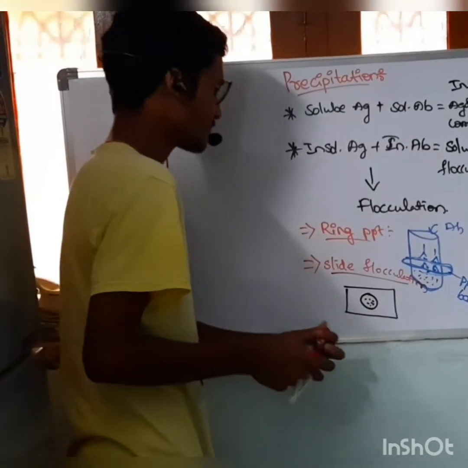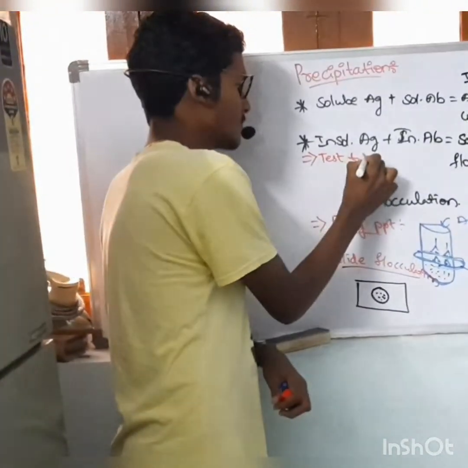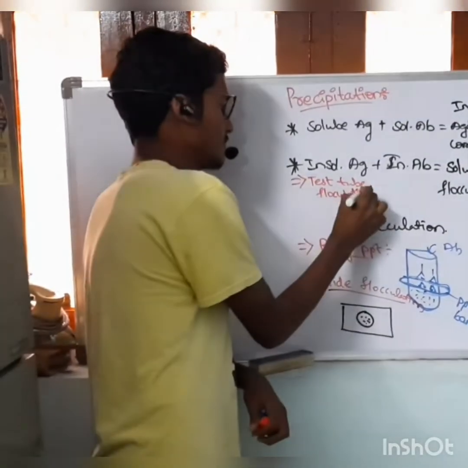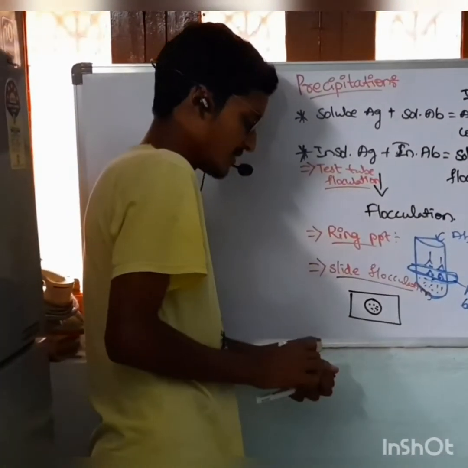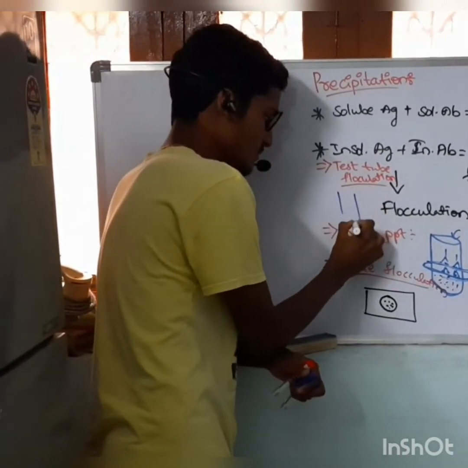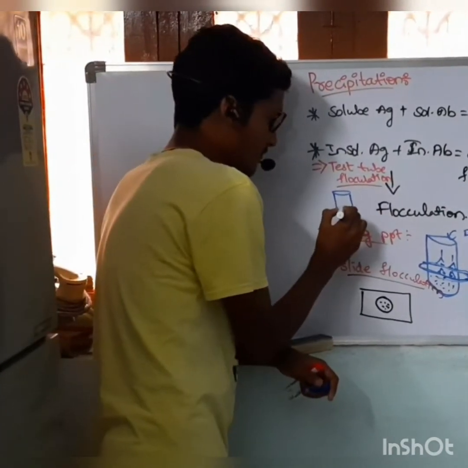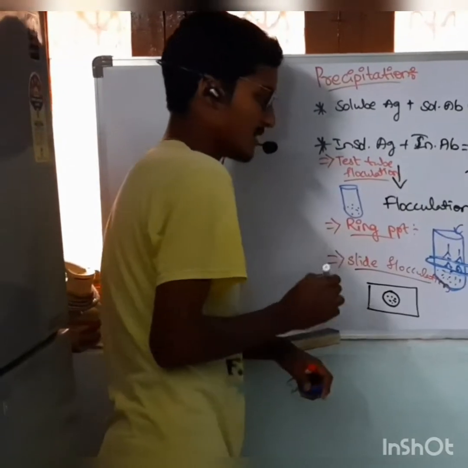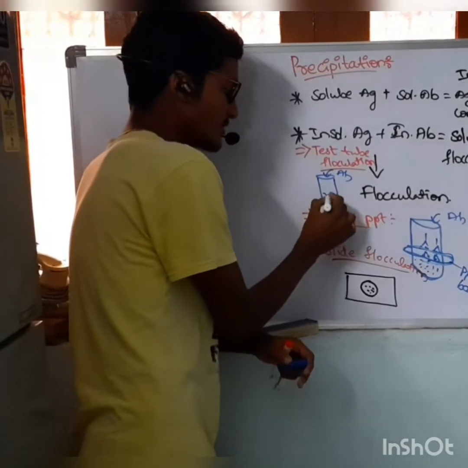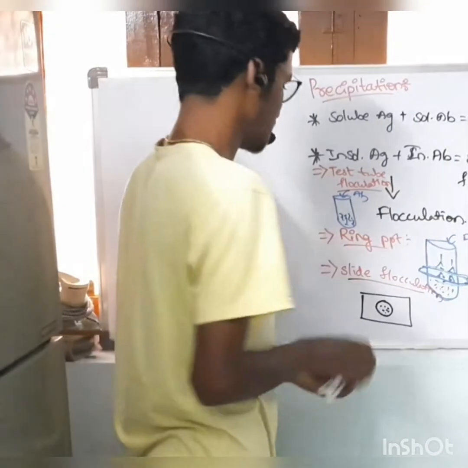Next one is test tube flocculation, or tube flocculation. Here a test tube is taken as previously in the ring precipitation. Antiserum is added, antibodies are added. Here also the formation of floccules is known as test tube flocculation or tube flocculation.